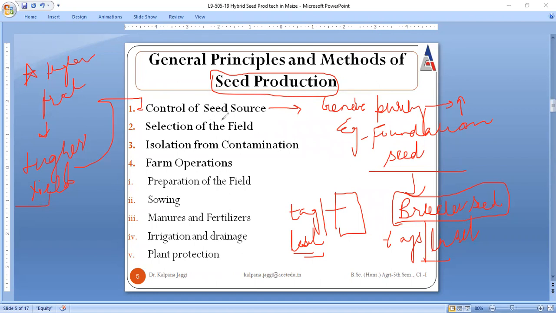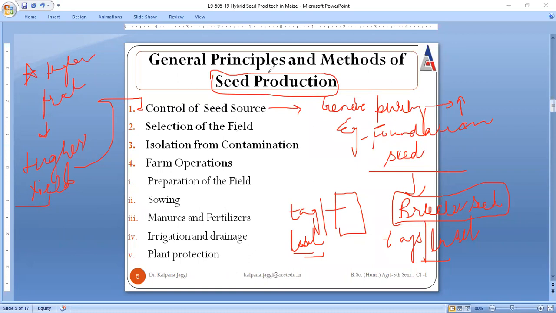While we go for seed production, the very first thing we require is the seed source, right? If we have seed, then only we will go for its multiplication, no? If we don't have the seed, how can we look after the production of seed? So the very first thing you need while going for seed production is a genetically pure seed source. Now you have the source, right? Then it is to be sown in the field.